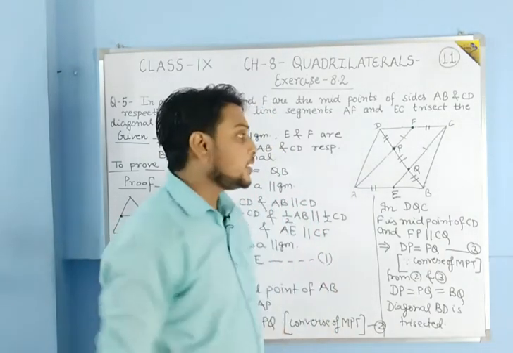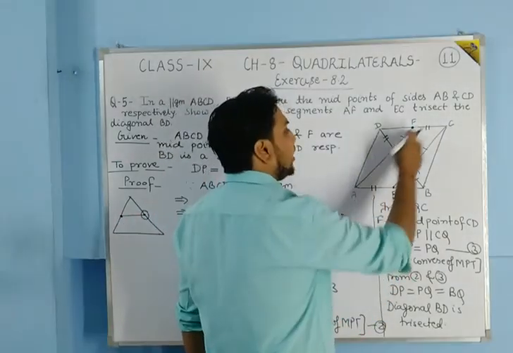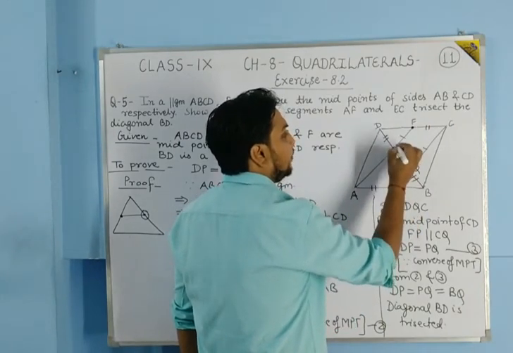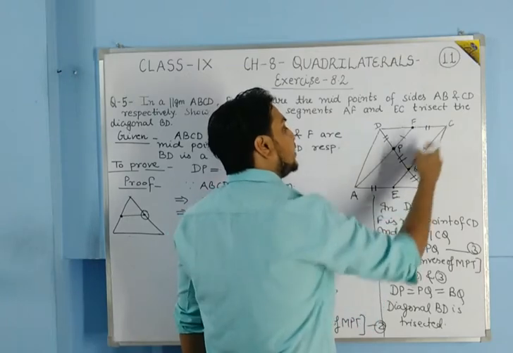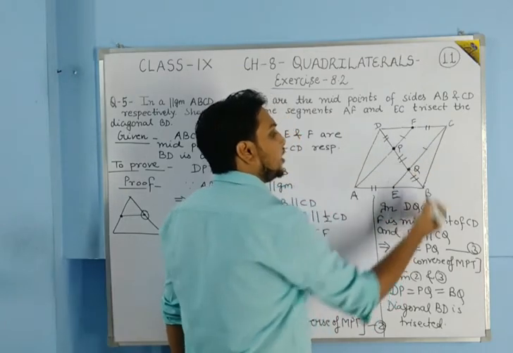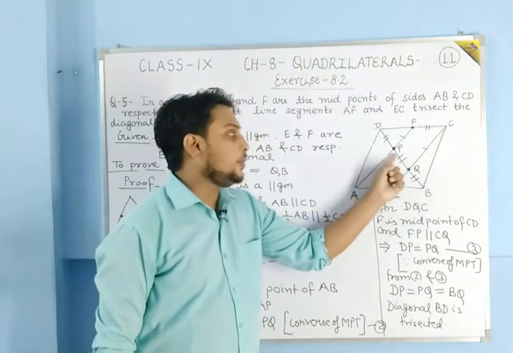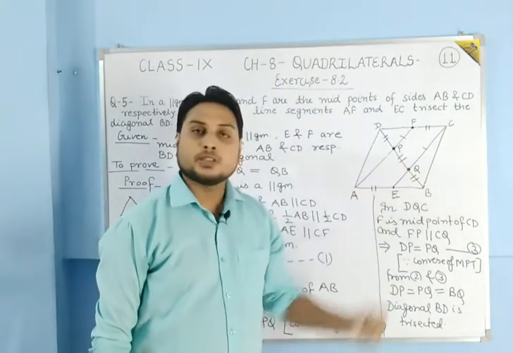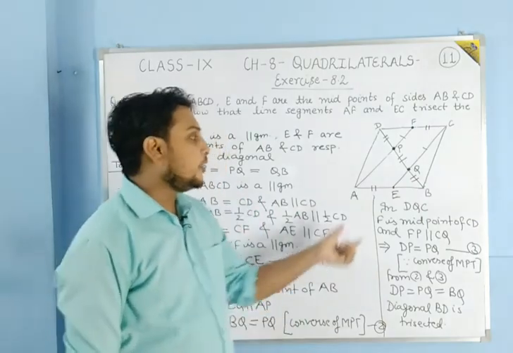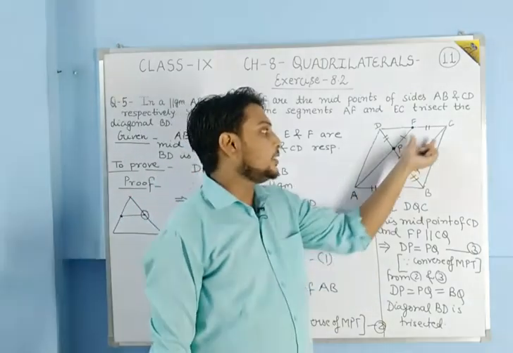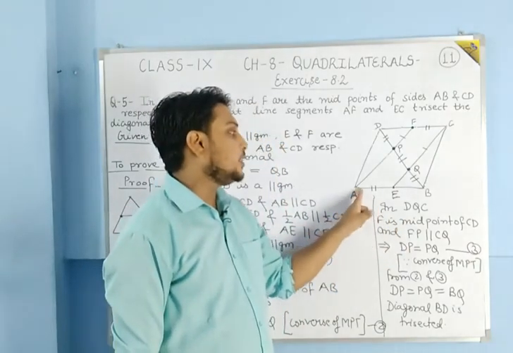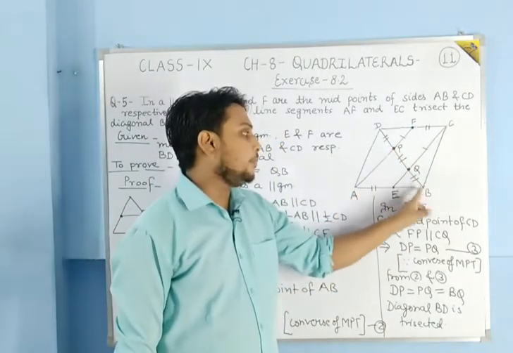So students, we have supposed that AF is intersecting the diagonal BD at P and EC is intersecting the diagonal at Q. These points P and Q were not given in the question. These points we have supposed. Okay, after that we have shown that AECF is a parallelogram, and if it is a parallelogram, then we have seen firstly in triangle APB.